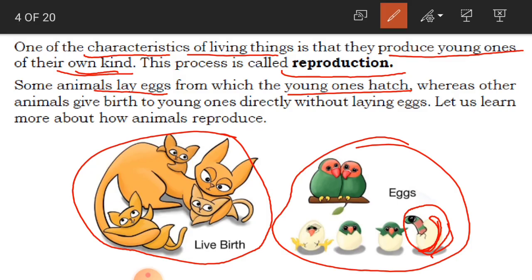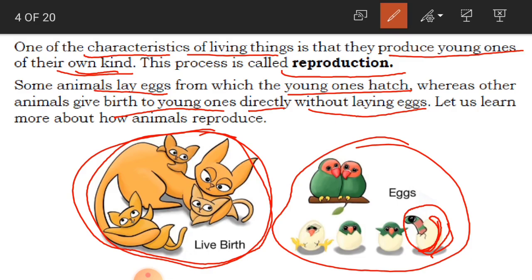Some animals lay eggs from which the young ones hatch, whereas other animals give birth to young ones directly without laying eggs. Animals like dog, cat, lion, tiger, and even human beings give birth to young ones directly without laying eggs.